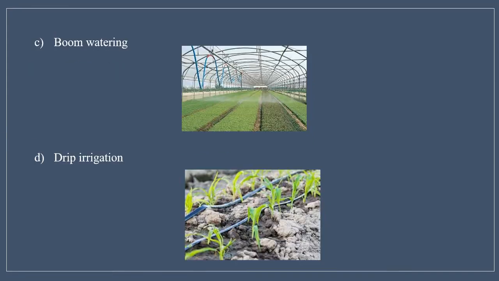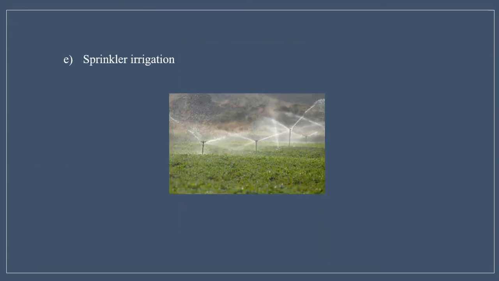Next method of irrigation is boom watering. In this, you grow your crop in a certain space and it has a shelf over it from which the water is supplied as a boom. Then drip irrigation. The crops are grown and the pipes or the water supply is done so that the water does not come as a splash but drop by drop as a drip. Next method is sprinkler irrigation, which you must have observed in the areas nearby. There are sprinklers placed all over the farms which give efficient supply of the water.